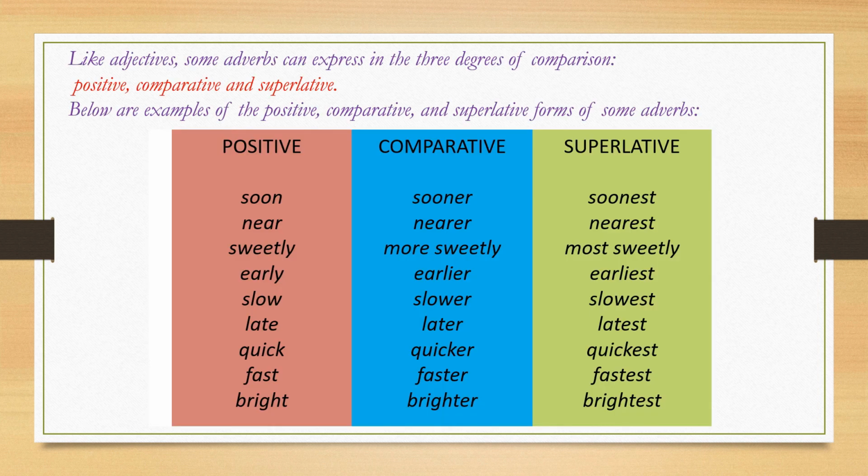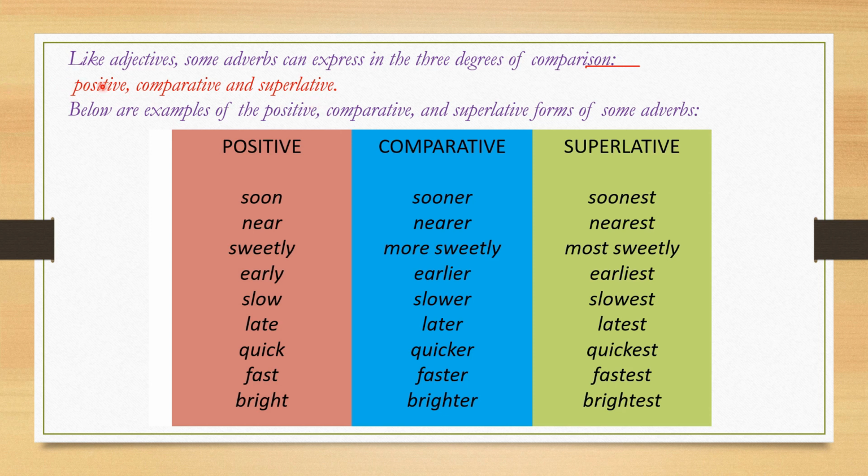Like adjectives, some adverbs can express the three degrees of comparison. See the spelling here, it is comparison, S-O-N, not S-I-O-N. Okay, it is comparison. Positive, comparative and superlative degree. PD, CD and SD. You know very well, we had the same way in the adjectives.